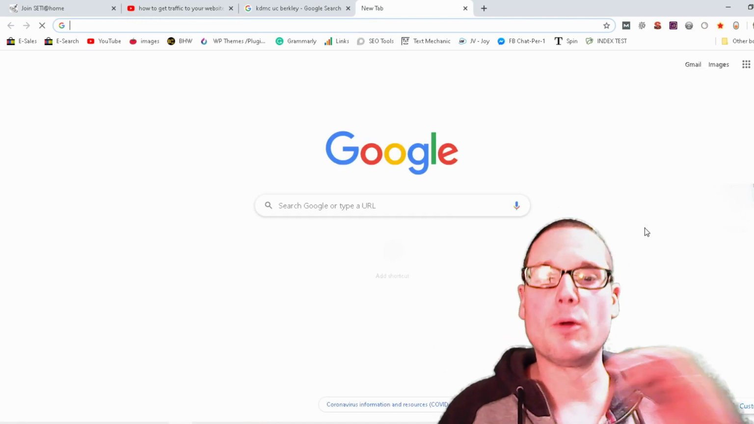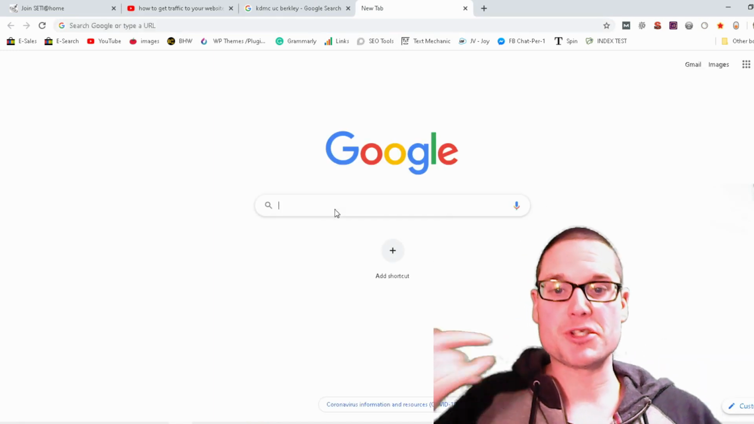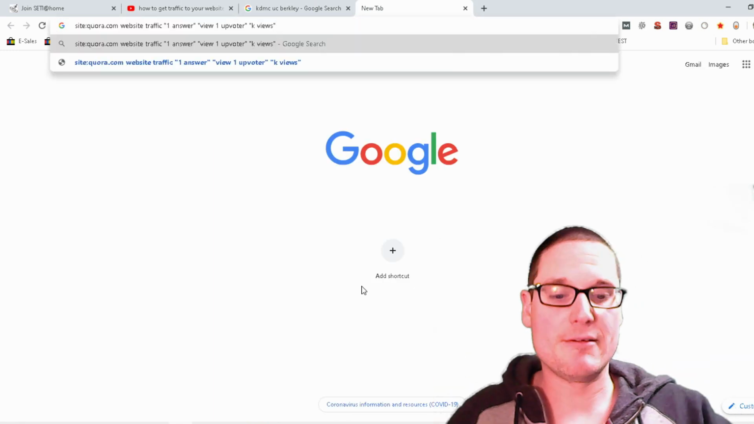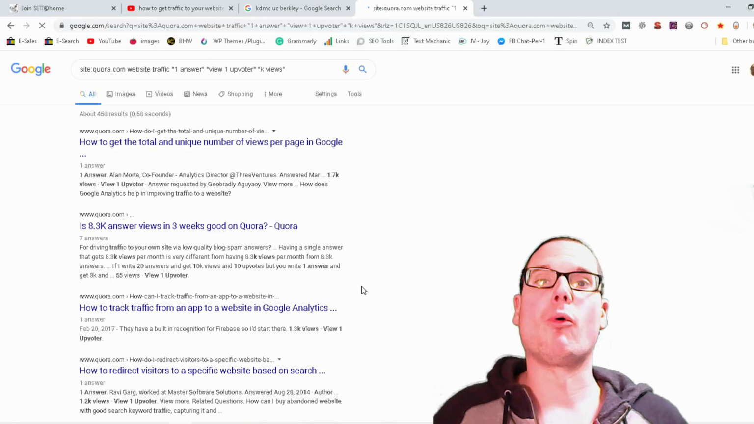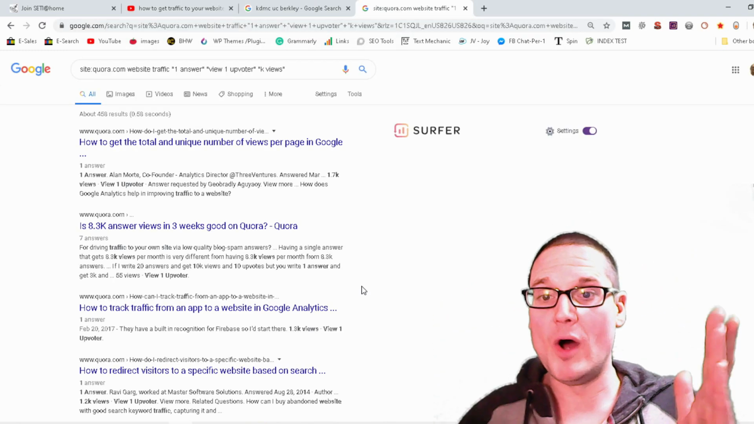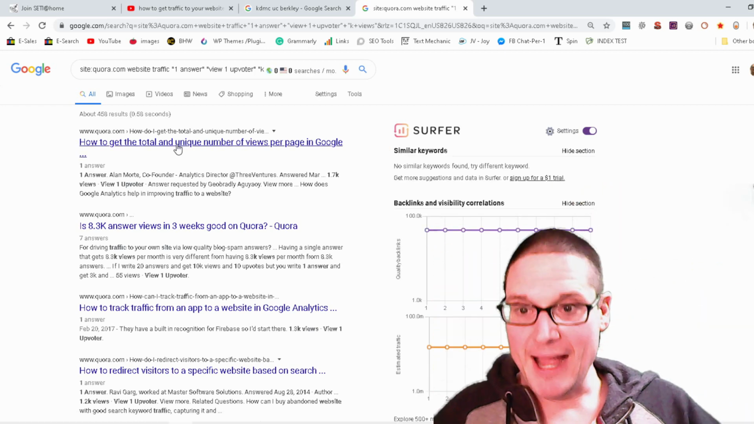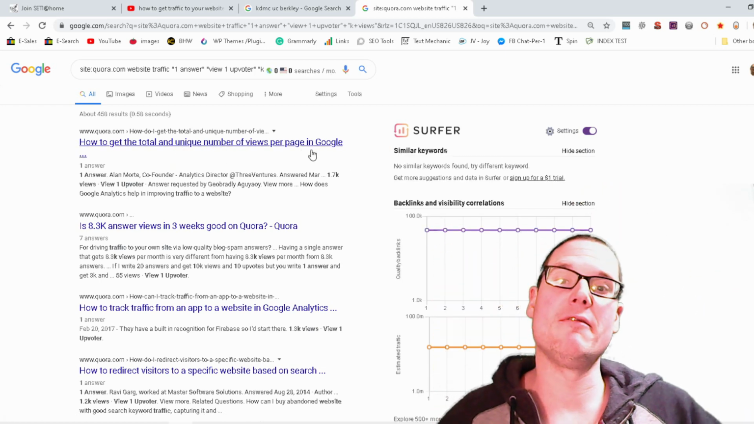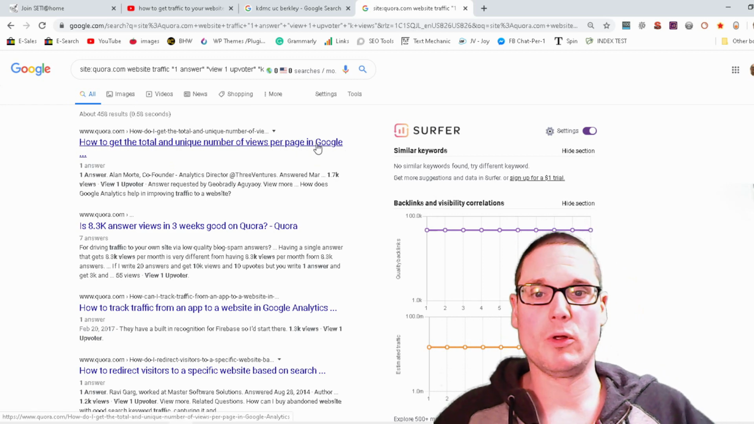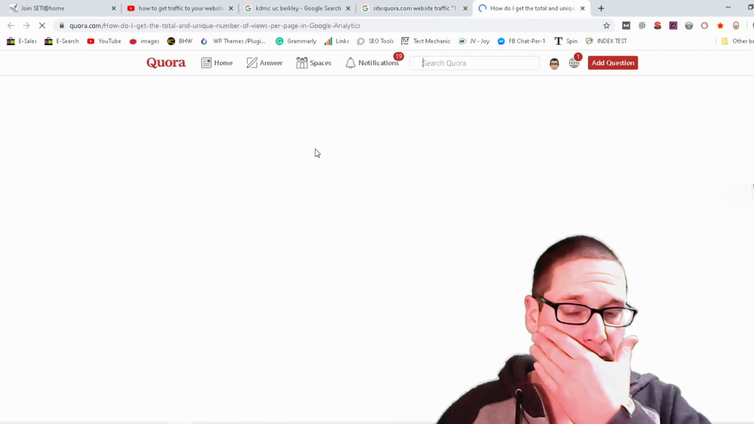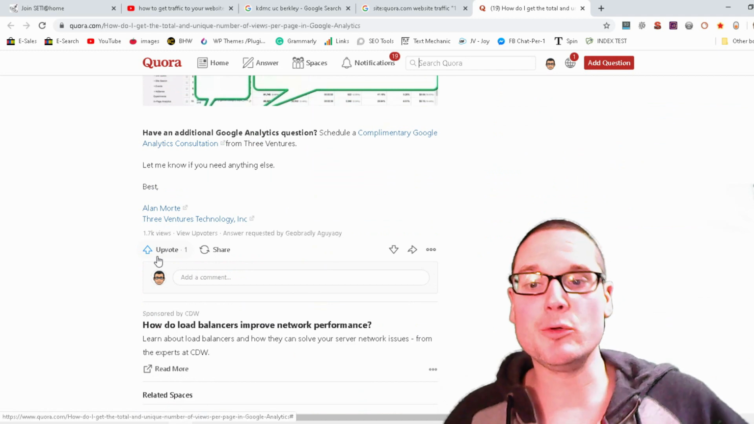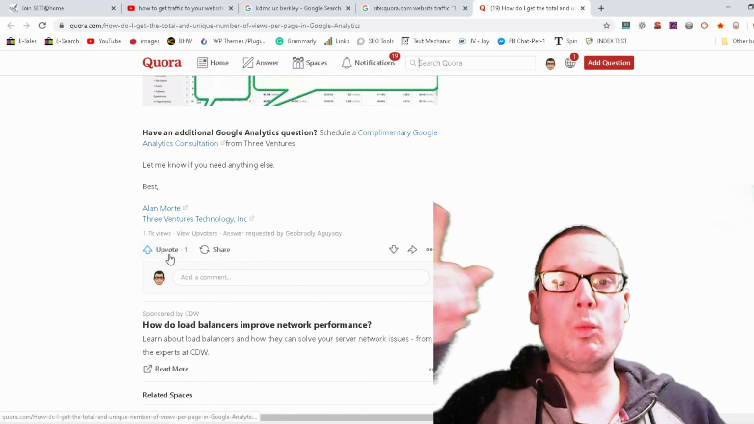We will head right over to Google, and then we will put the search operator with the string inside of Google, and we're going to look for queries that only have one answer, one upvoter, but 1,000+ views. How to get more total and unique number of views per page in Google. Now we'll go to that Quora, and as we can see here, there is only one upvote,